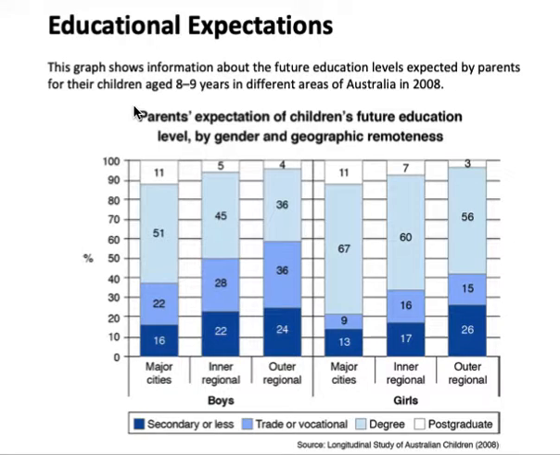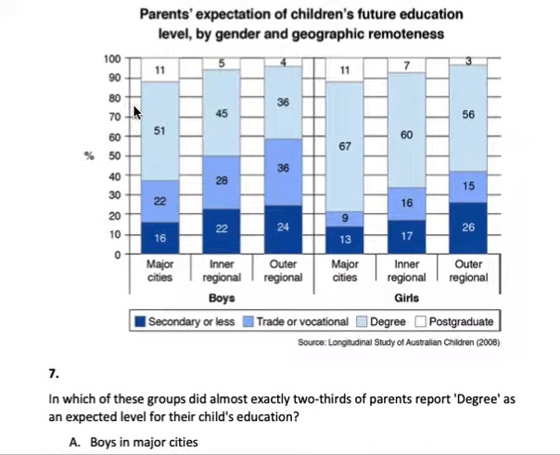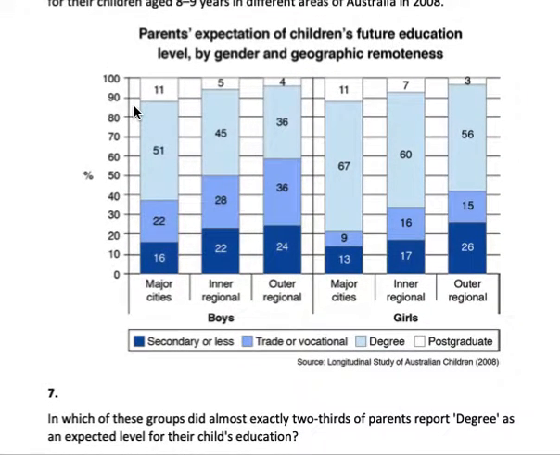Now let's look at what our question is and then we can focus on what information we need. So our question is asking, in which of these groups did almost exactly 2/3 of parents report degree as an expected level for their child's education? Okay, so I have 6 to pick out of, and I'm focusing on degree as the expected level.